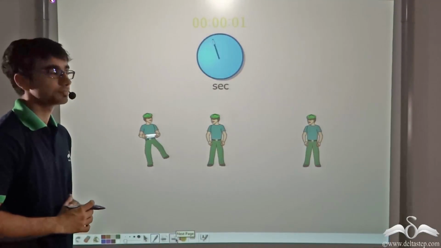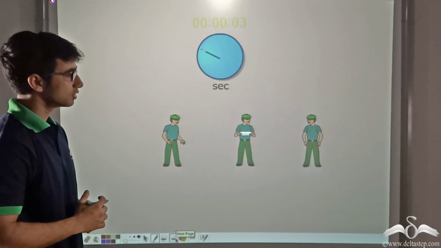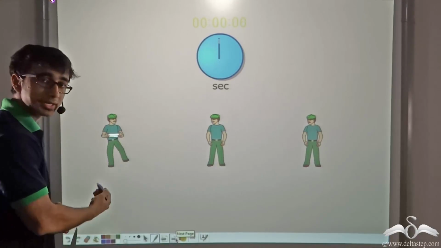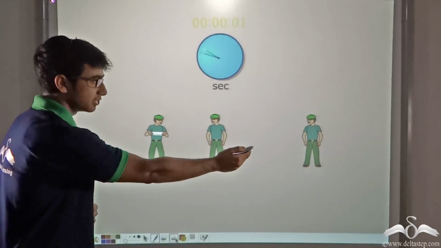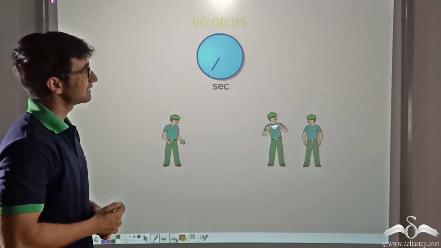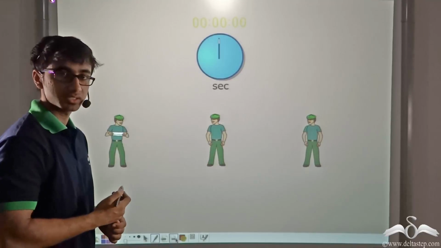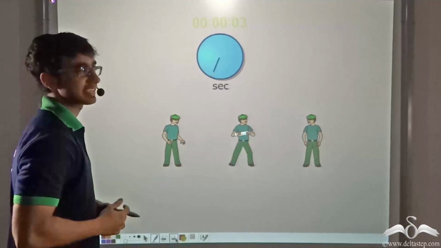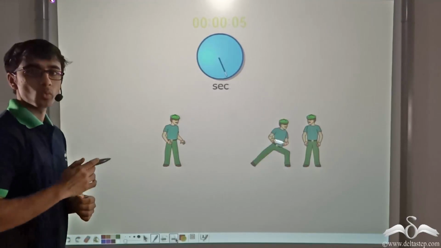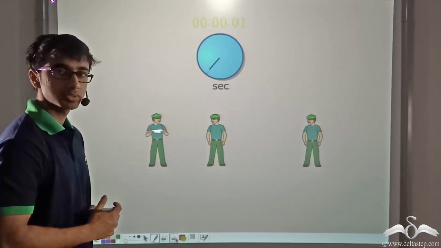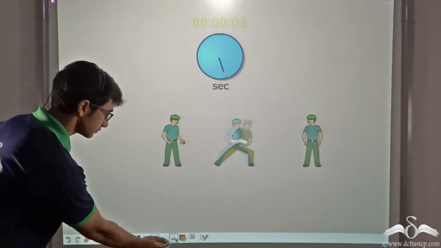Notice this animation. In this animation, you will find that a parcel is being passed from one end of the room to the other end in between three people. You will observe that the time being taken for the parcel to pass from one end to the other is 6 seconds. Now, what happens if there are more number of people in the room? Let us find out.